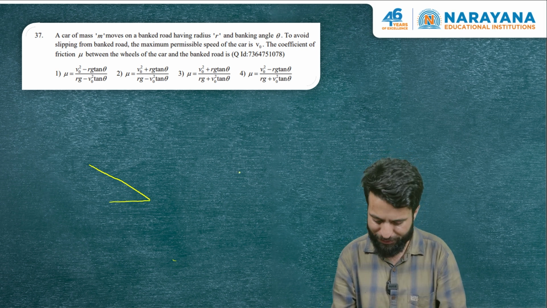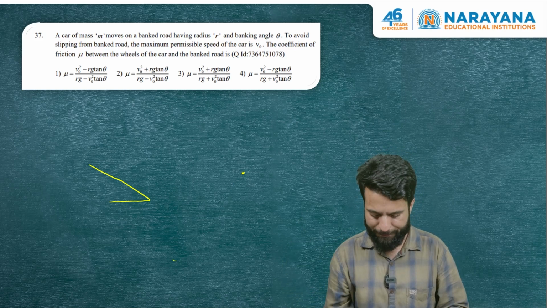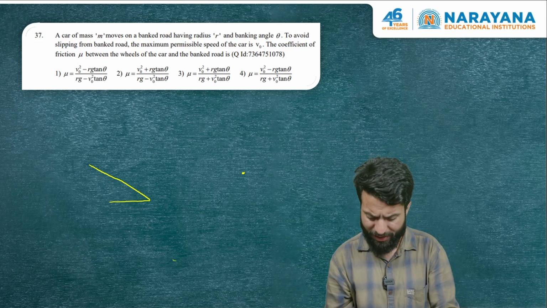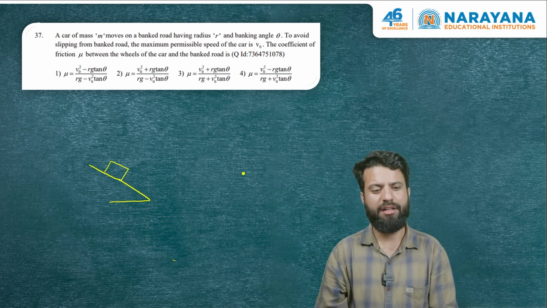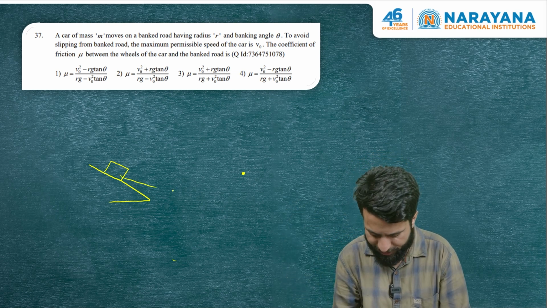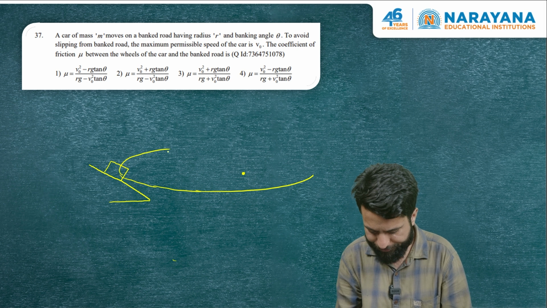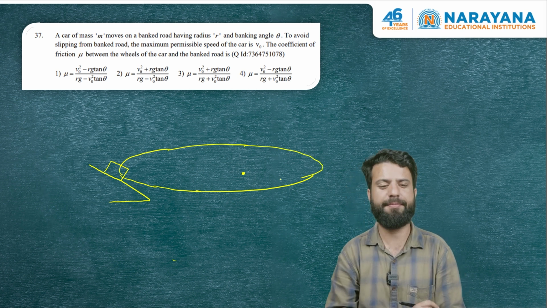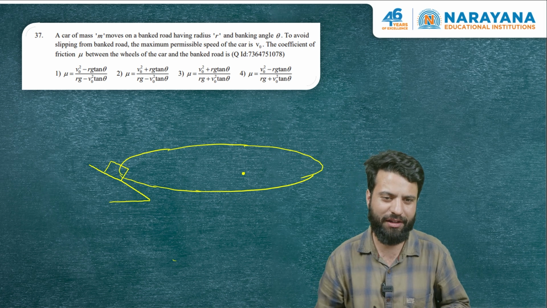I'm showing you the front view. This is the center of the circle. So basically the car is going to move out of the plane, and I'm just showing the car somewhere here. The car will go out of the plane and then revolve around this in a circle. I'll try to show it like this. Something like this. So we have to see which forces are providing centripetal force.